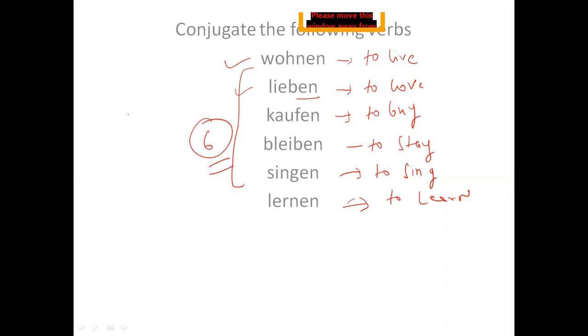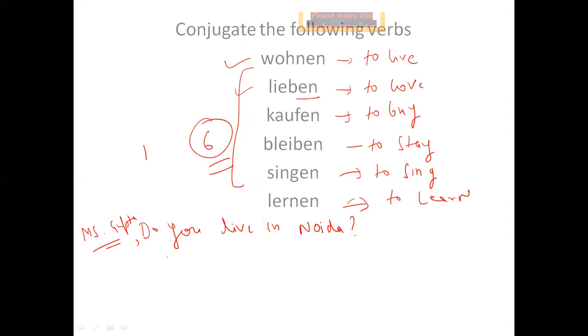I can give you a few sentences in fact before you conjugate them. For example, do you live in Noida? And we can make it more complicated, like Miss Gupta, do you live in Noida?